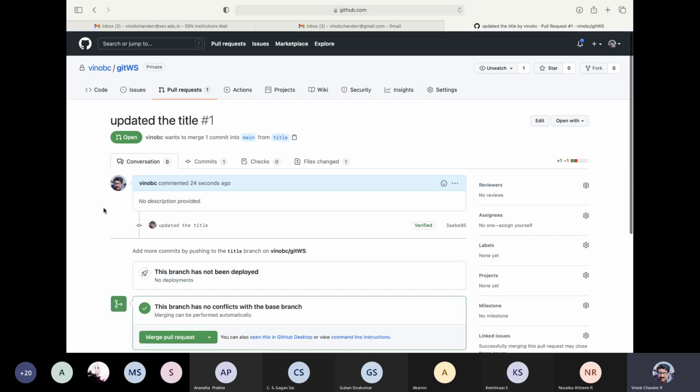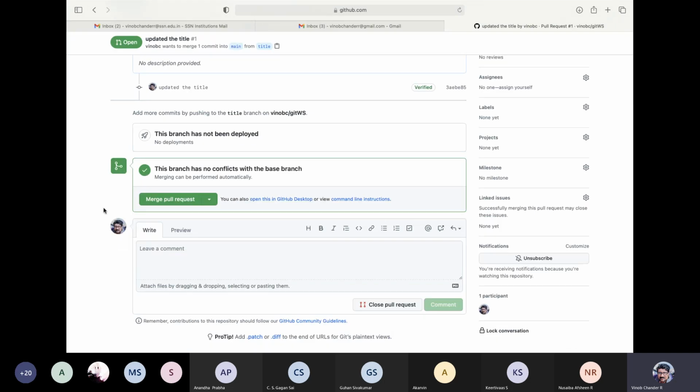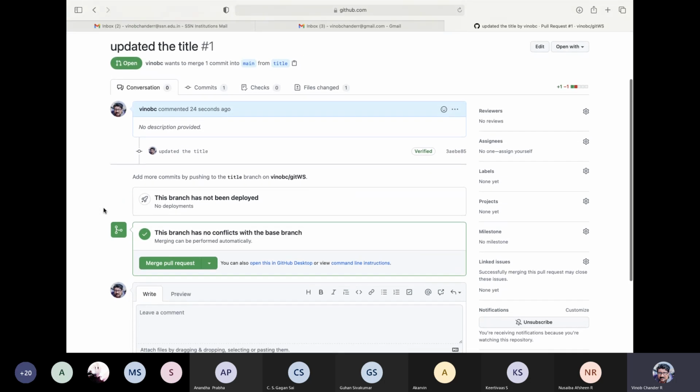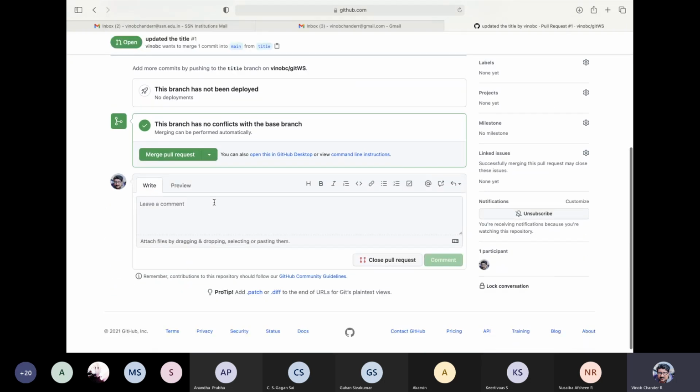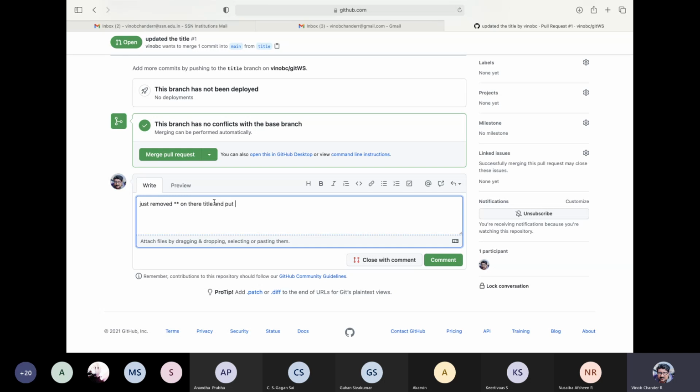You can come to conversations, you can have conversations if you have collaborators. Now we don't have collaborators, we'll add collaborators as well. So you can leave a comment, like: just remove two stars in the title, put single stars on each side, something like that.